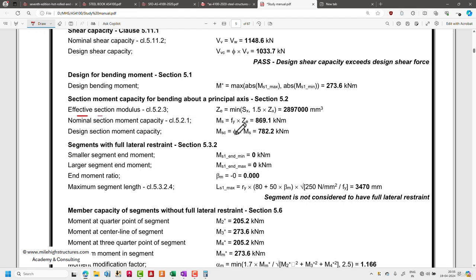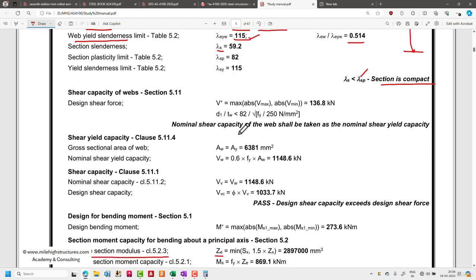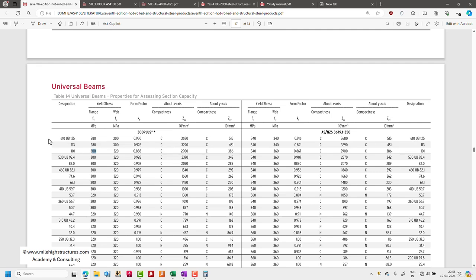Effective section modulus, clause 5.2.3. So Ze is nothing but what we can refer from the code itself. Sorry, from the manual itself. So we can go to UB 610 101. The grade is 300. And in here, what we can refer to is approximately 2900 times 10 to the power 3 mm cube.